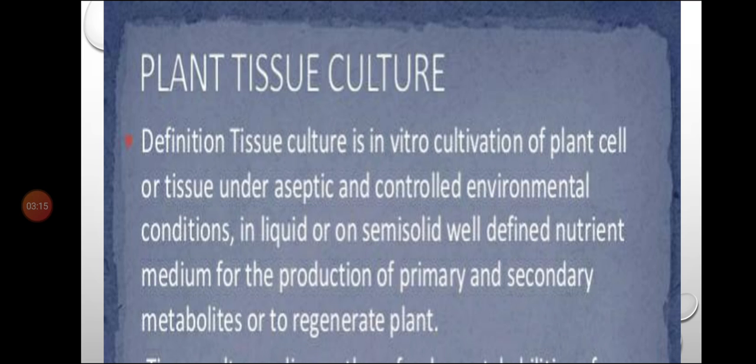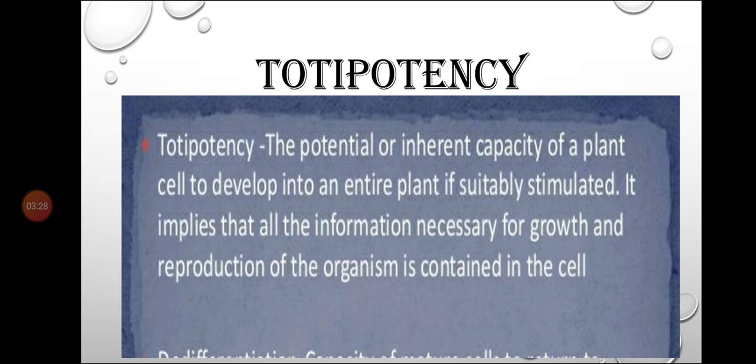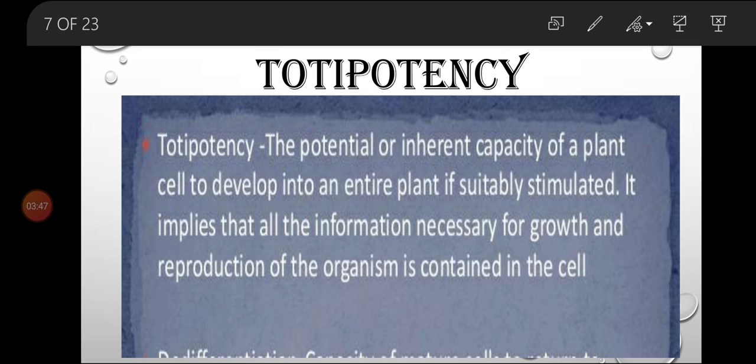Plant tissue culture is based on the principle of totipotency. What do you mean by totipotency? Let us see that. Totipotency means the potential or inherent capacity of a plant cell to develop into an entire plant if suitably stimulated. This implies that all the information necessary for growth and reproduction of the organism is contained in the cell.